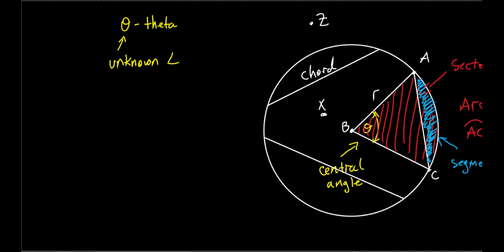And again, it's bounded by the chord, AC, and the arc, AC. Do you see the chord is a straight line, and the arc has a bend to it? So that blue part right there is the segment. The whole entire red part is the what? Sector.